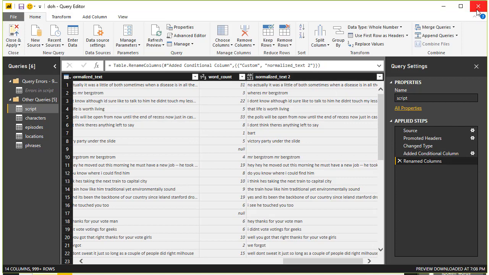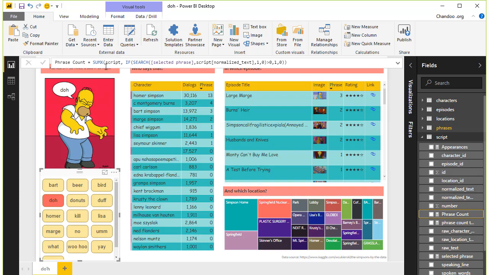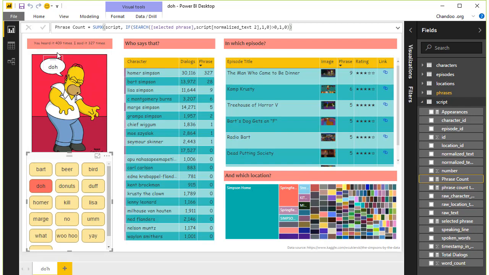And now that it is there, we can go ahead and change our phrase count thing, where we are looking in the script under normalized underscore text. We just look in the second column. This should probably fix that thing for us and show 409 times. Let's see, way better. Obviously it is Homer's favorite saying, so he said it 327 times. So that looks better, and yep, duh indeed.